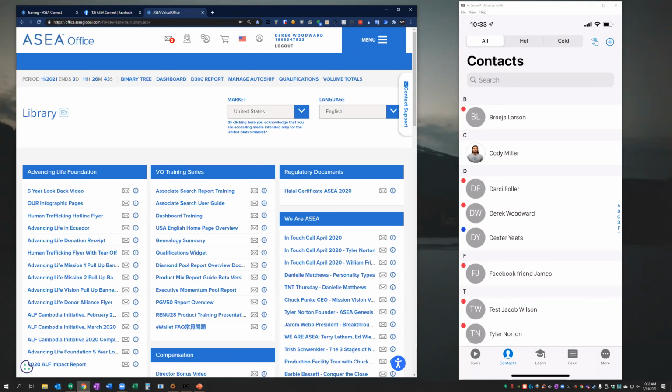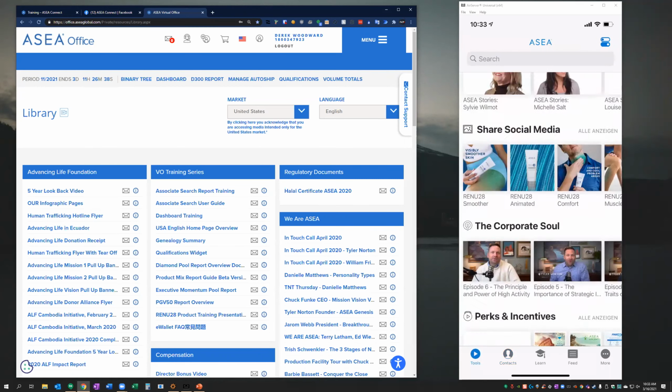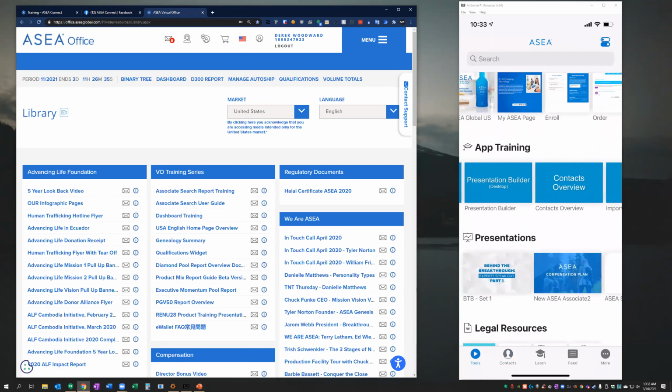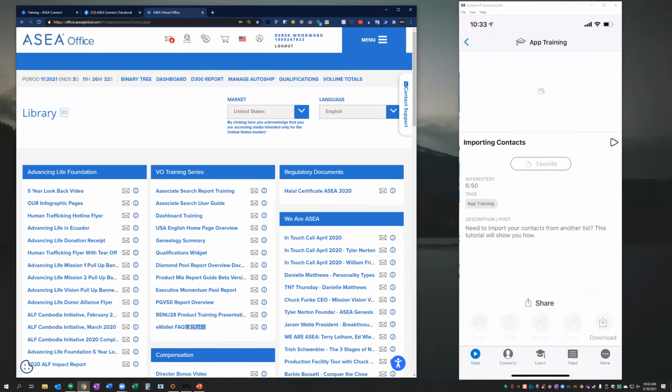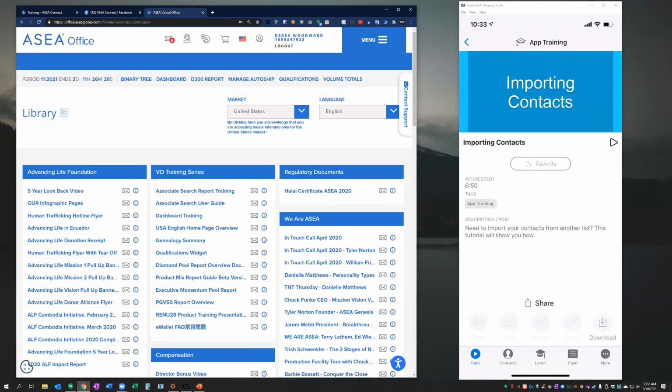There is definitely an easy way to transfer your contacts from one to the other, and I show that a little bit here in our app training section for importing your contacts. We have a video that specifies that process of transferring from Genie to this platform, but it can be a little bit complicated as we're dealing with CSV files and different Excel documents. There are a few gotchas that a few associates have gotten themselves into, so I'd like to take some time with you after the call today, just to make sure you do it correctly, and we can help transfer your contacts over.